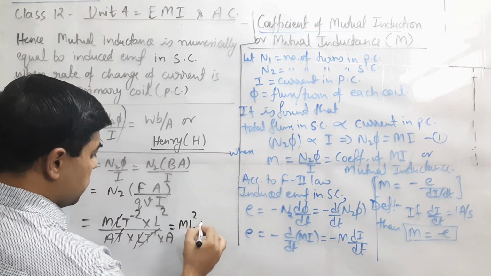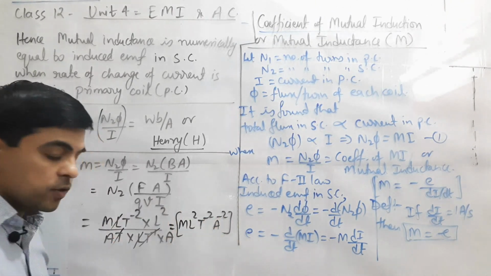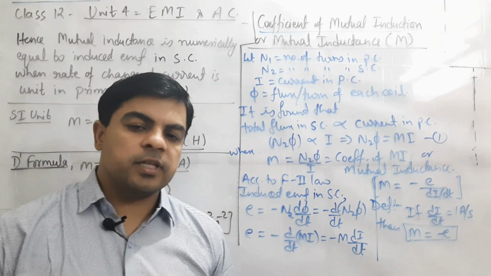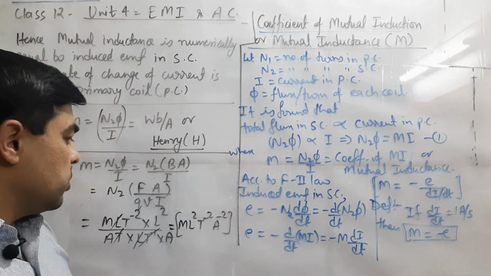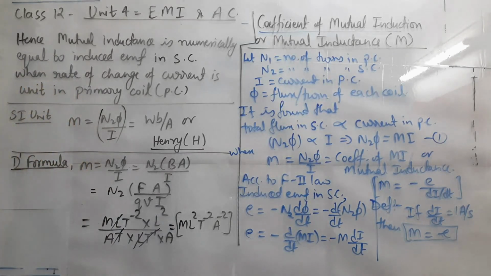So ML2 T minus 2 A minus 2 is the dimensional formula for coefficient of mutual induction as well as for self-inductance. You can note down the definition and dimensional formula.